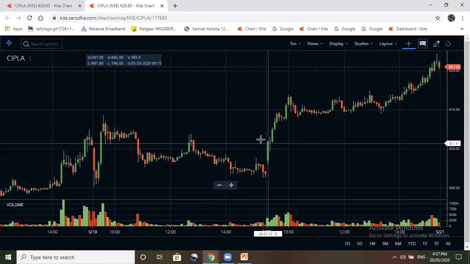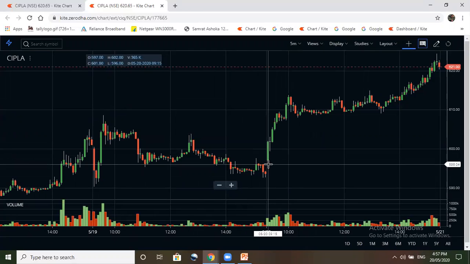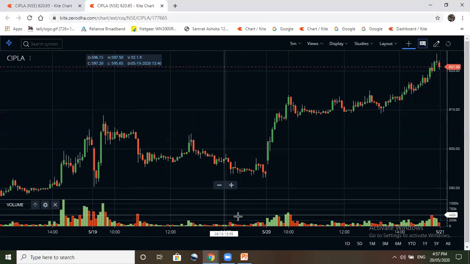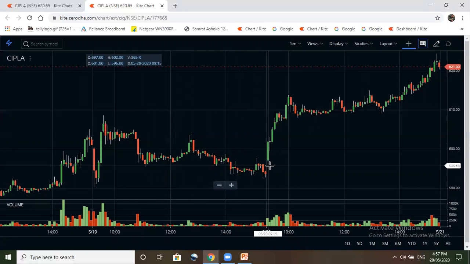So if you want to trade in this area, the first 5-minute candle has to be formed and it has to close, then only we will come to know that it is a highly bullish candle. And if you look at the volume also, the volume is above the average of so many candles. The volume was also good.